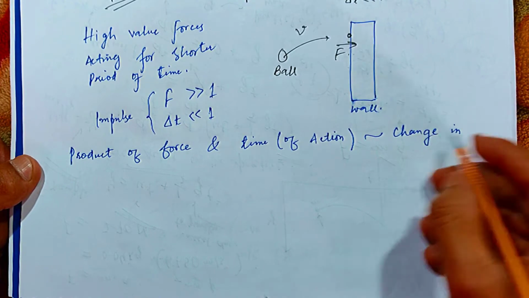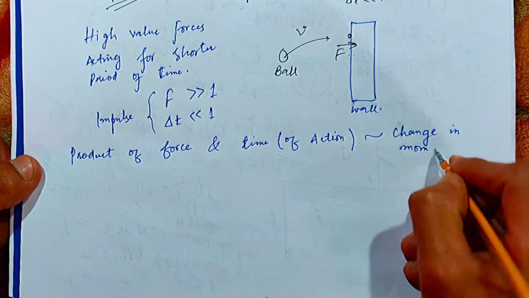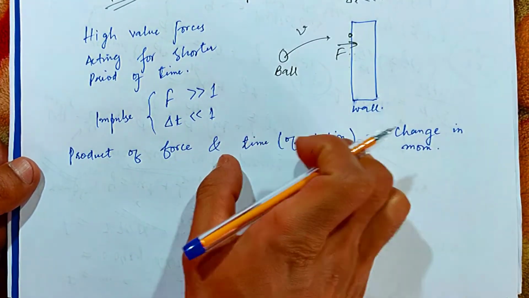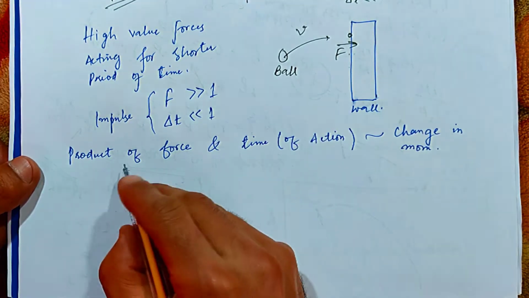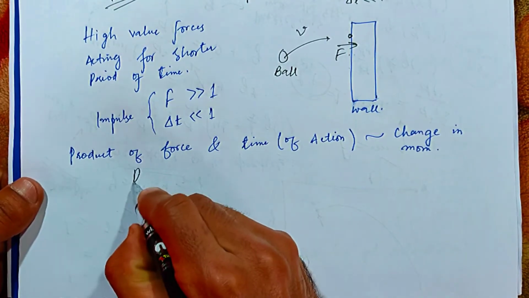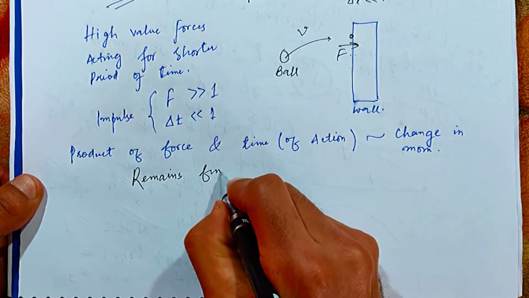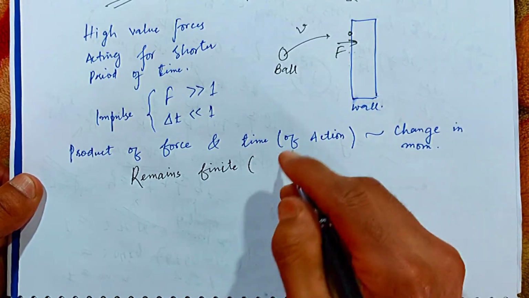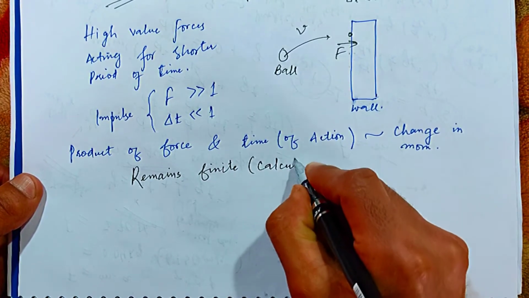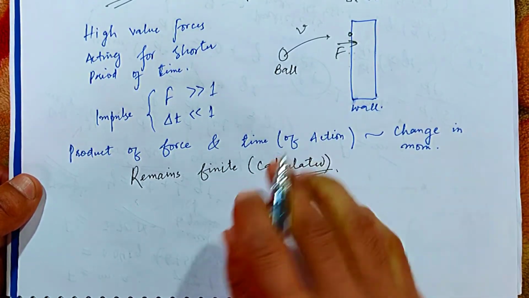I will show you how it is equal to the change of momentum. And this product of force and time remains finite, and it is possible to calculate.